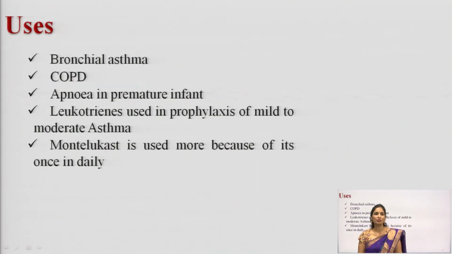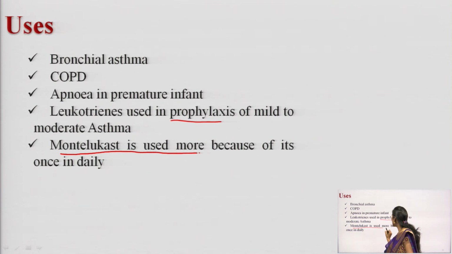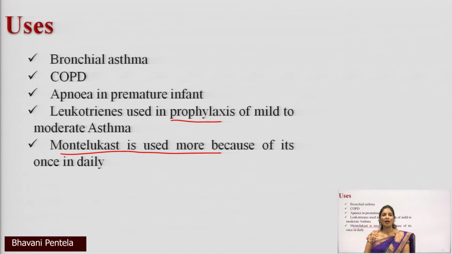And next we will discuss the uses. These are all the uses of antiasthmatic drugs. You can use them in bronchial asthma, in COPD, in apnea of premature infants, or you can use leukotriene antagonists in prophylaxis therapy. And montelukast is used more because of its once a day dosing. Why do you prefer montelukast? Because you can take it once a day. So you can use it in bronchial asthma, in COPD, in premature infants who have apnea, and in prophylaxis therapy, and you can use montelukast because of its once a day therapy.